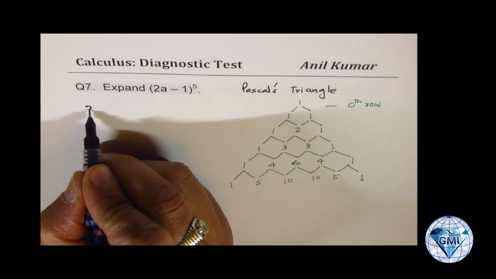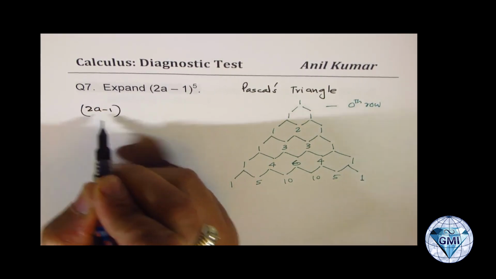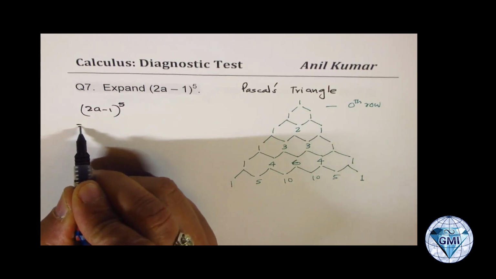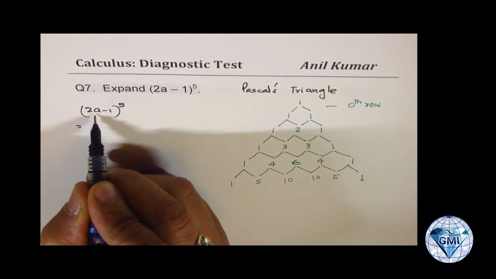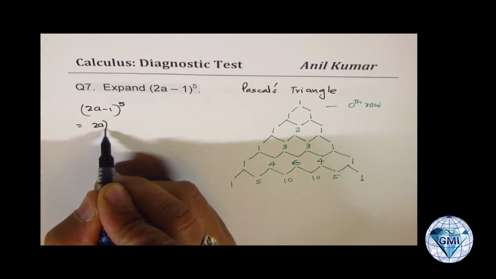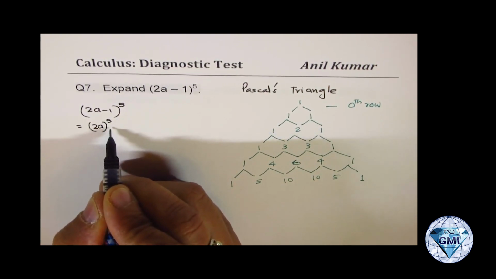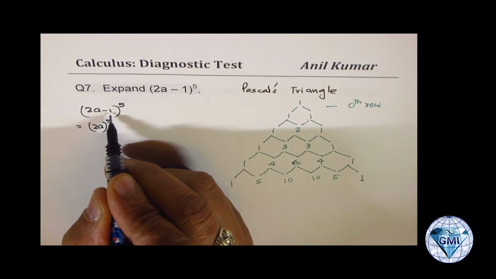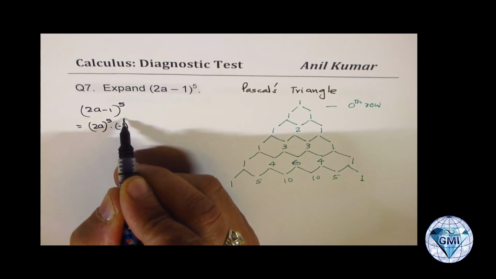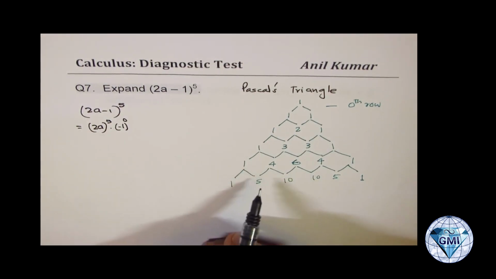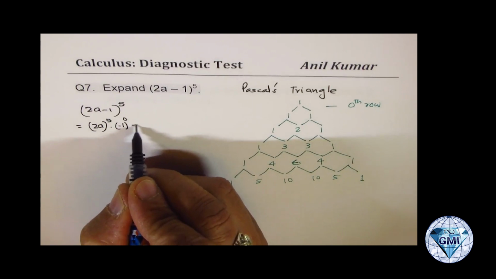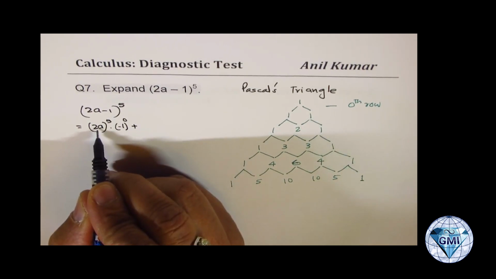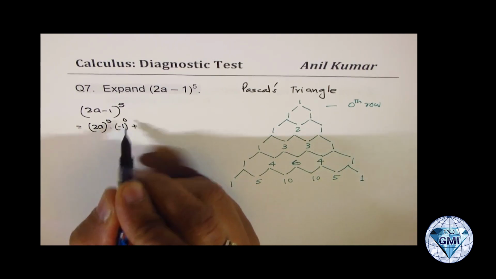So we can now expand 2a minus 1 to the power of 5 as equal to: the first term is 2a, so we have 2a to the power of 5 times minus 1 to the power of 0. Do you see that? So that is how you put the expressions together. Then let me write plus. Now this power will decrease by 1.